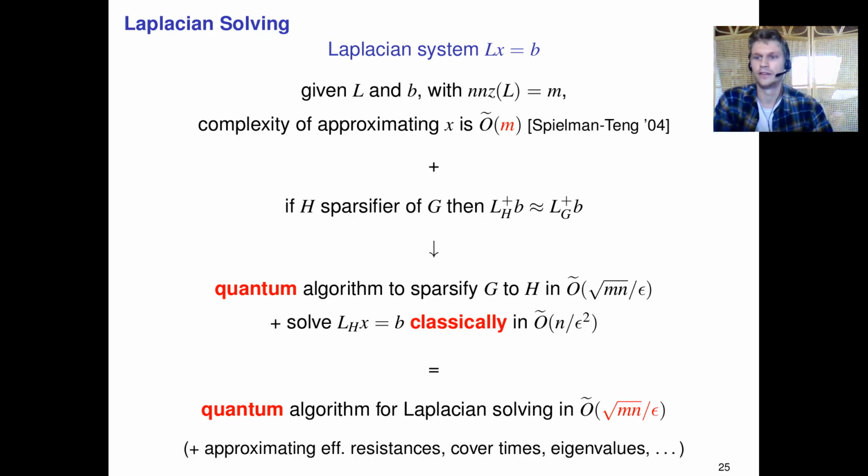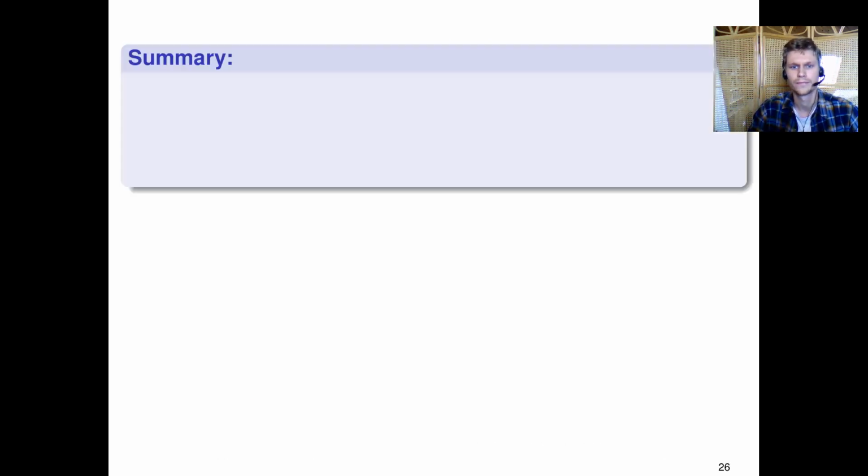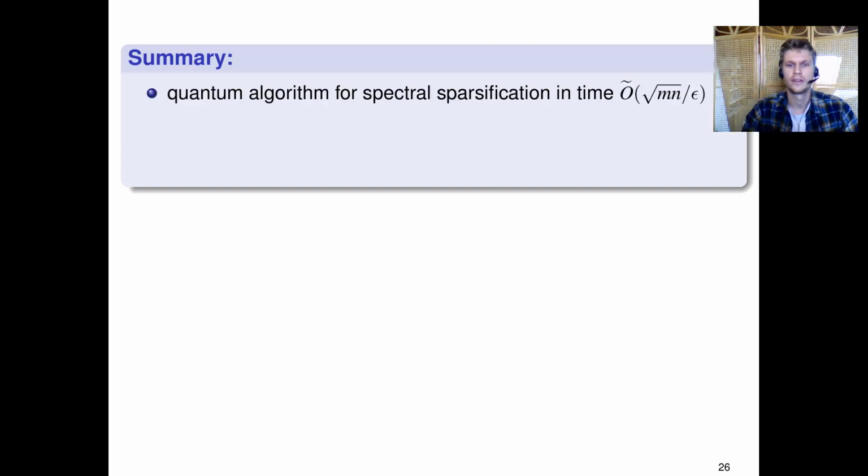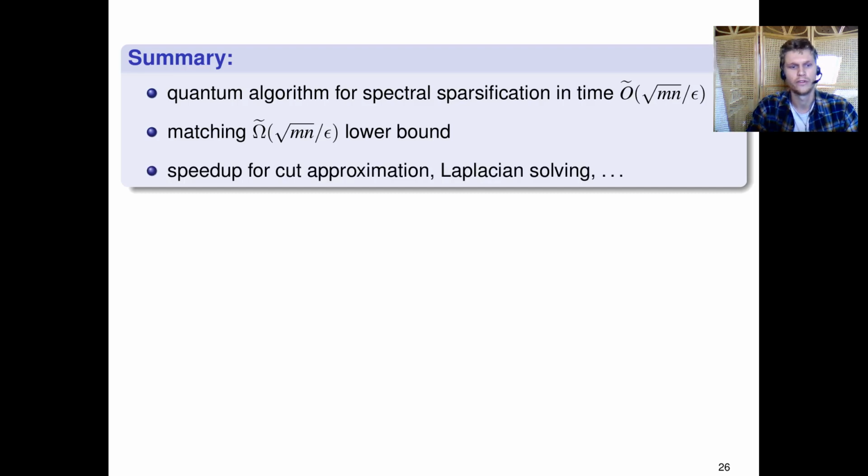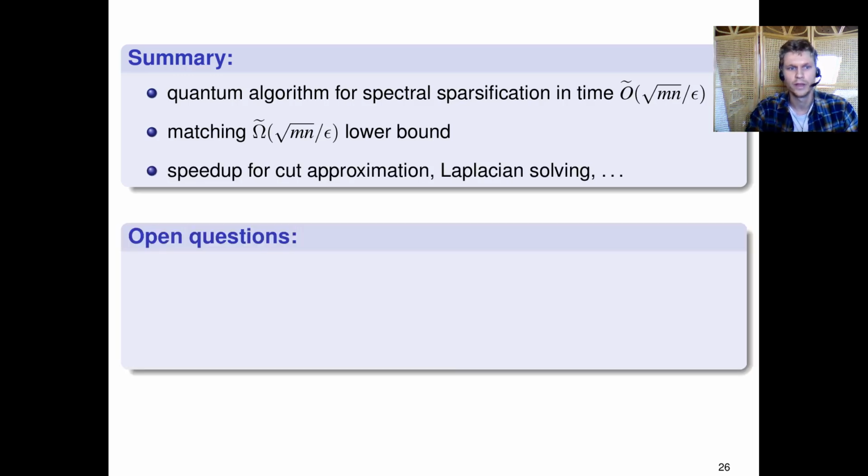And of course, this gives a slew of other applications, such as approximating effective resistances, cover times, eigenvalues, and so on. I'll just end by summarizing a little bit. So we constructed a quantum algorithm for spectral sparsification in time O tilde of square root of mn over epsilon. We prove a matching lower bound up to polylog factors, and we show a number of quantum speedups for related applications. We have a couple of nice open questions.